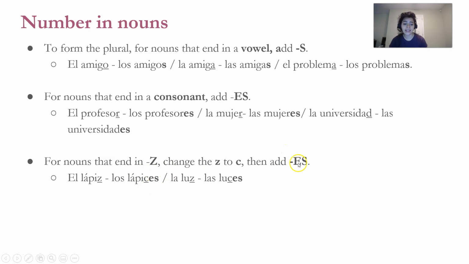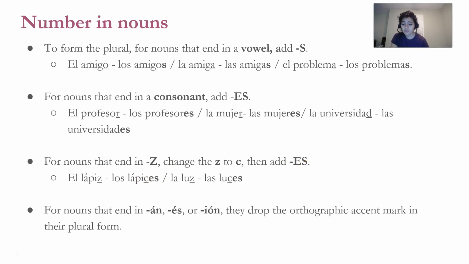And then you have to add ES because C is a consonant. For nouns that end in AN, ES, or ION, you have to drop the orthographic accent mark in their plural form. So, for example, la lección, las lecciones, la canción, las canciones, and so on.